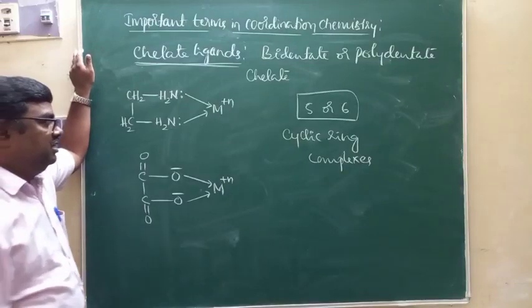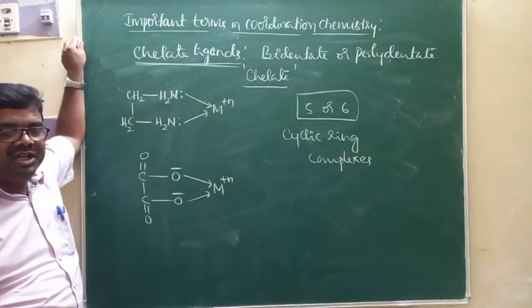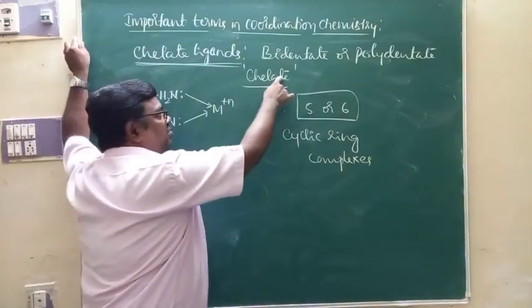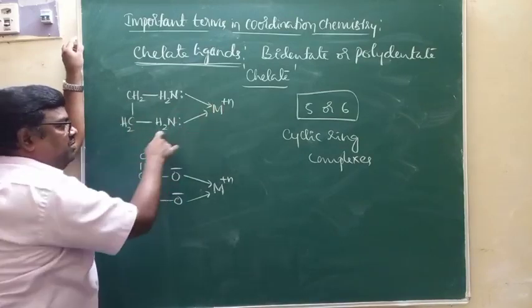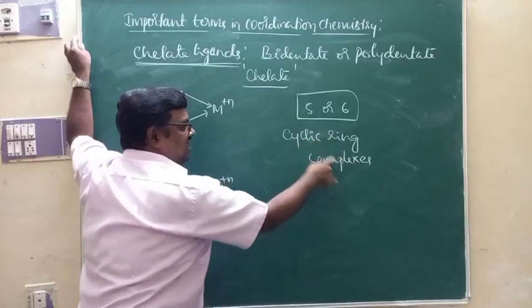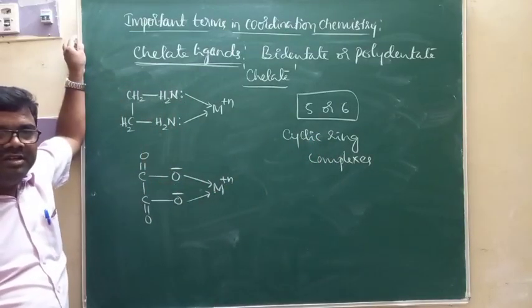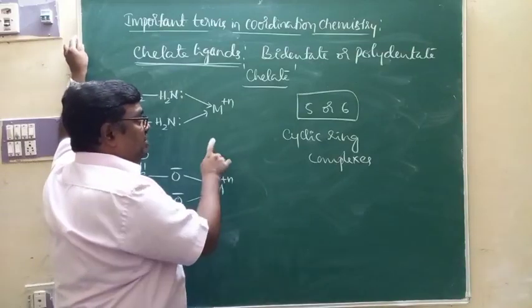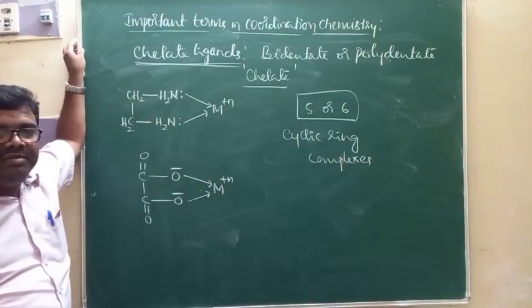Generally, chelate complexes are relatively more stable because of the formation of stable 5 or 6 membered cyclic rings. Since 5 or 6 membered cyclic rings are relatively more stable, chelate complexes are relatively more stable.